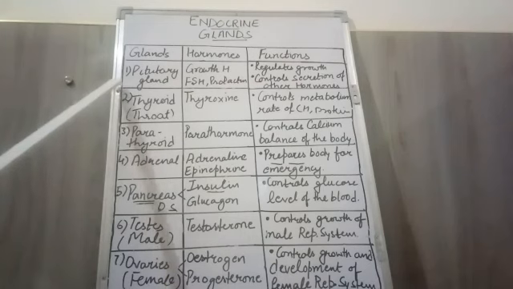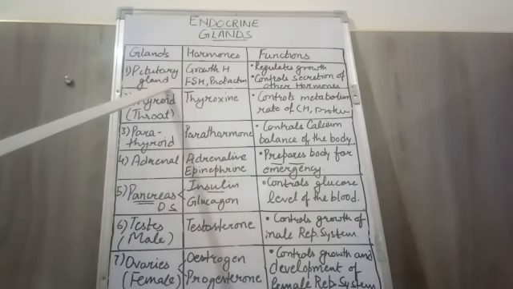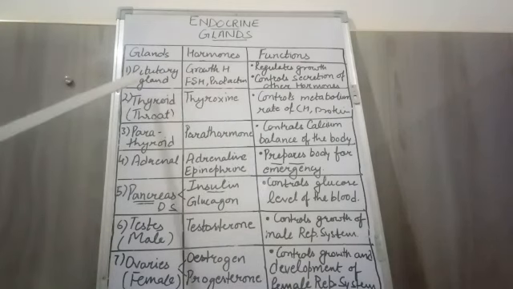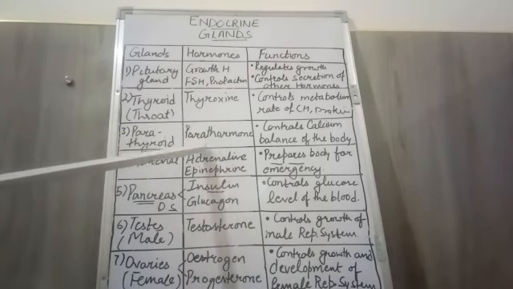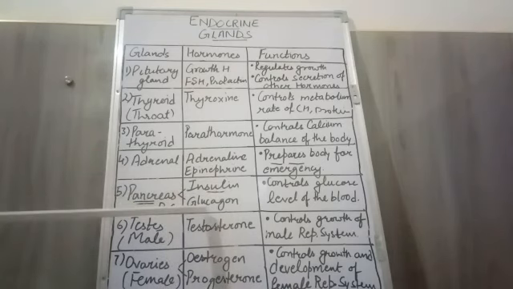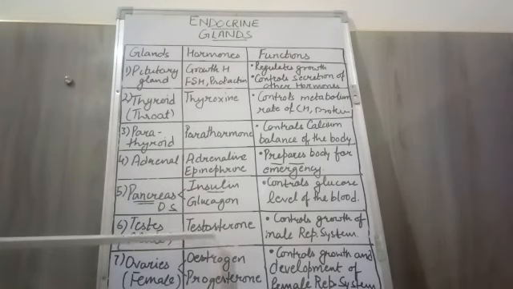Let us recapitulate. The very first is the pituitary gland, which is present in the brain. The hypothalamus stimulates the pituitary to release growth hormone, follicle stimulating hormone and prolactin. The second is the thyroid, present in the throat, which releases thyroxine. Third is the parathyroid, which releases parathormone. Fourth is the adrenal, which releases adrenaline. The pancreas releases two hormones, insulin and glucagon. Testes release testosterone. Ovaries release estrogen and progesterone.